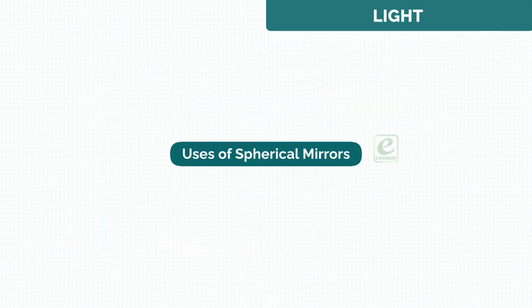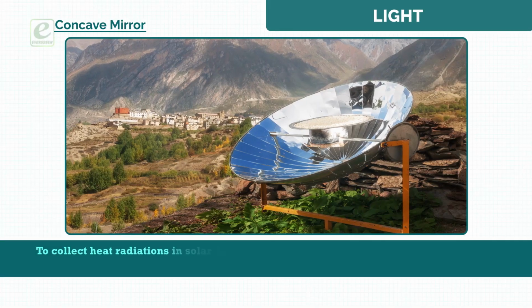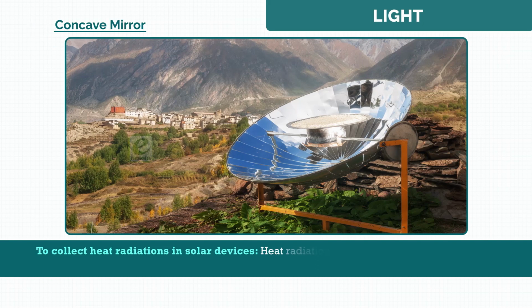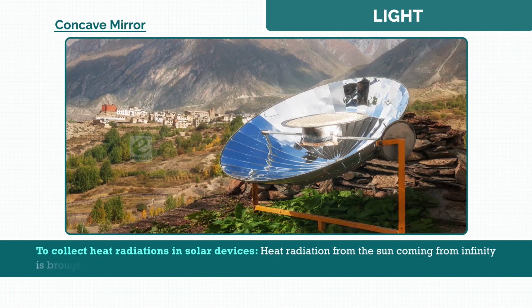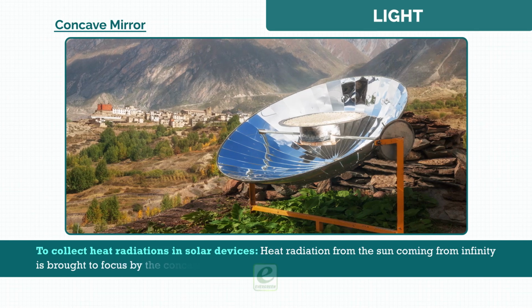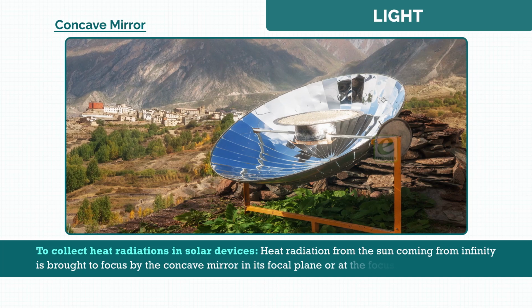Uses of spherical mirrors. Concave mirror. To collect heat radiations in solar devices. Heat radiation from the sun coming from infinity is brought to focus by the concave mirror in its focal plane or at the focus.